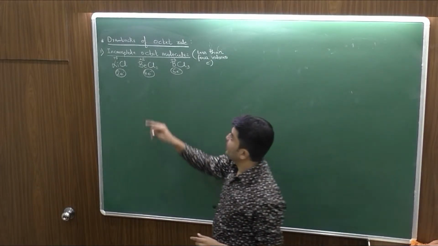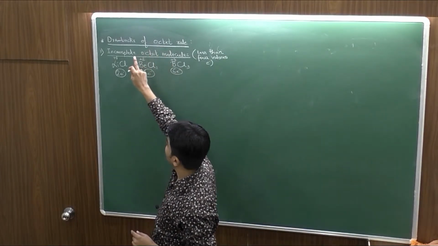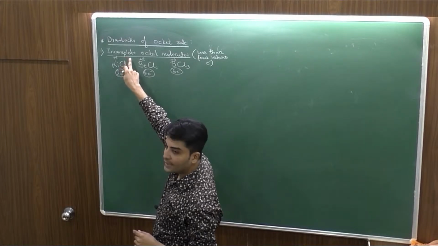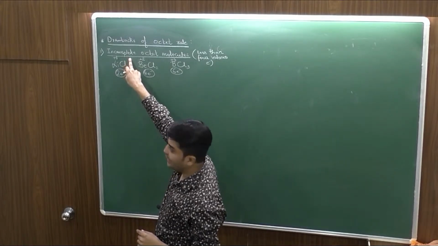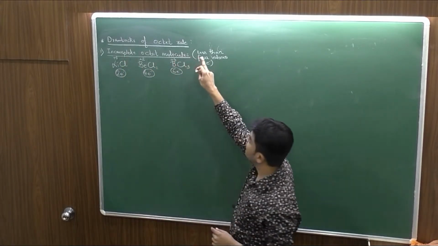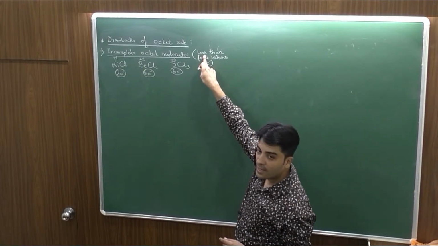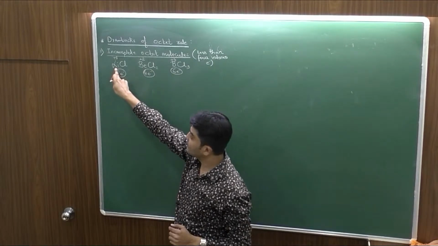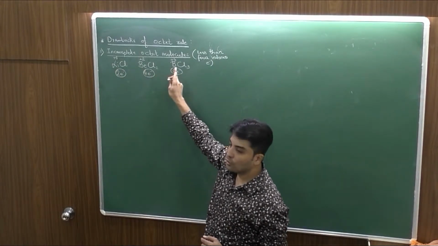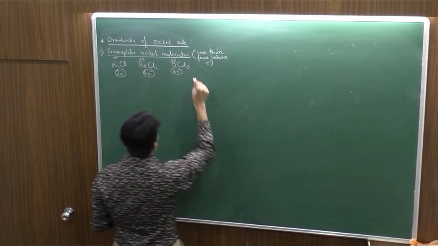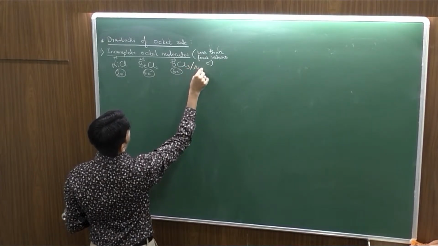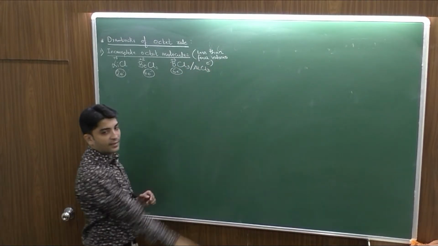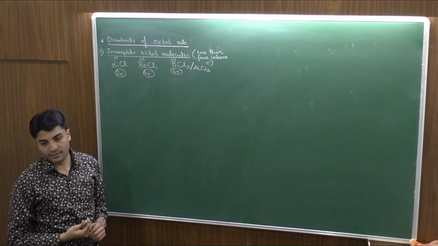So the first drawback is that the octet rule was not able to explain the stability of incomplete octet molecules, and generally we refer to the molecules in which the central atom has less than 4 valence electrons. So basically I am talking about group 1 compounds, group 2 and group 13. So BCl3 के अलावा, I can take the common example of AlCl3, with the same number of valence electrons, 6.